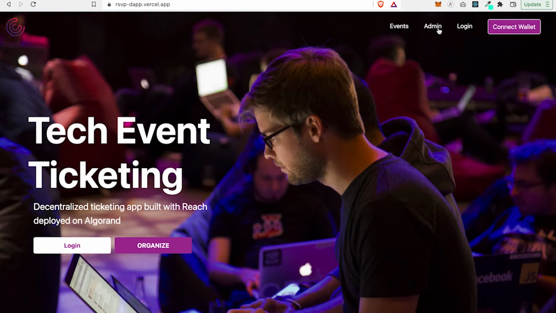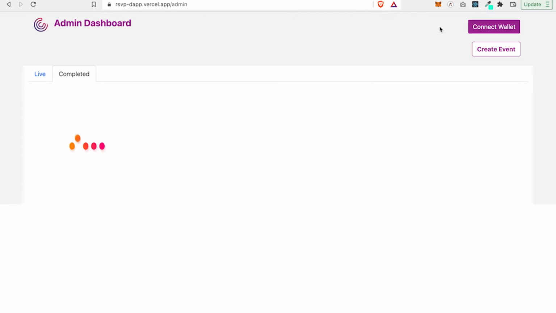Subsequently, I plan to make it a marketplace for events. The owner of the platform makes some profit for every RSVP that happens on the platform, and the organizer of the event also makes profit from every resale of a ticket and from direct sales of tickets as well. Those are some of the future plans. But right now, we are going to create an event as an organizer.